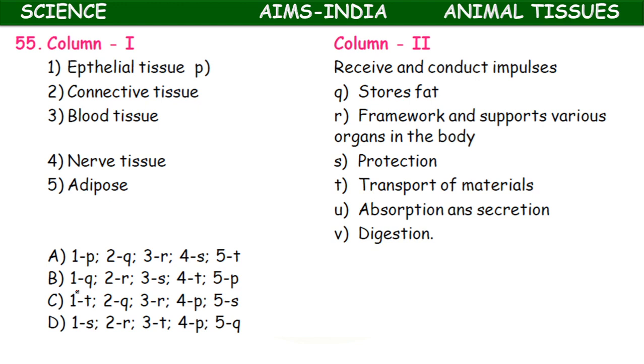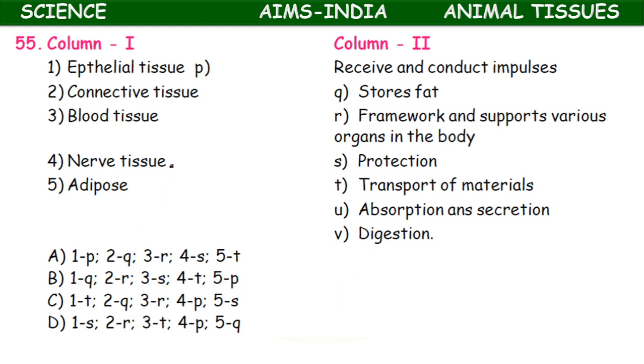And in column 2, 7 options are given: receive and conduct impulses, stores of fat, the framework and support of various organs in the body, protection, transport of materials, absorption and secretion, digestion. So the known ones you have to match first, so that the remaining you will automatically know.